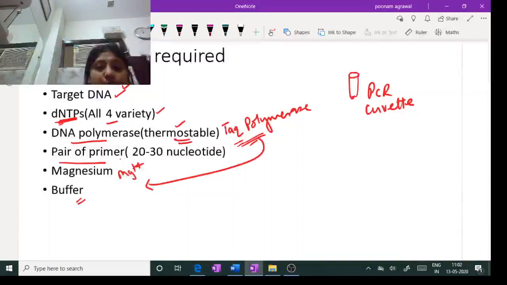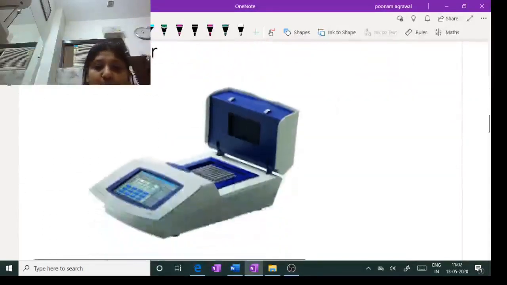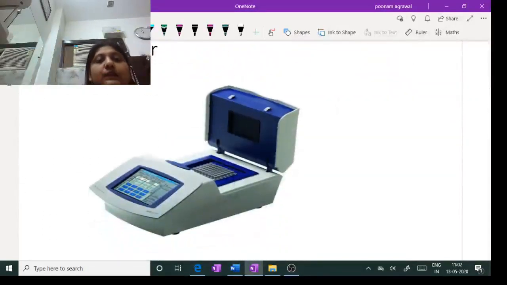And this PCR tube is kept in the machine where the PCR is being done. It's called a thermocycler, and you can see these spaces where the PCR tubes are accommodated. Multiple PCR tubes can be accommodated, so at a time, multiple sets of DNA can be amplified in this machine. And you can see the computer attached here where the programming is being done for the PCR.